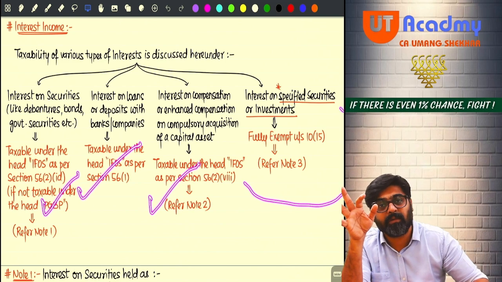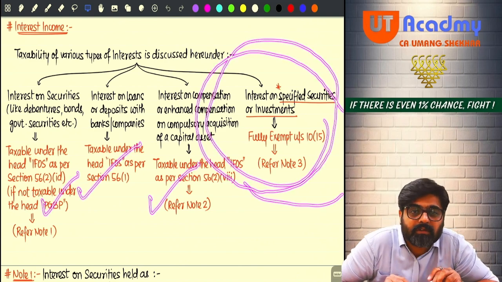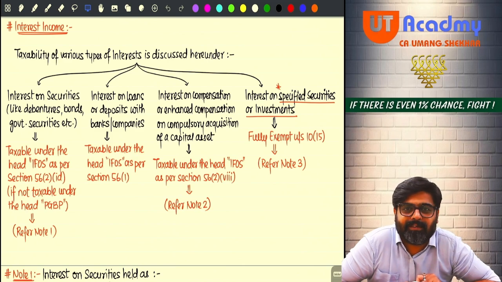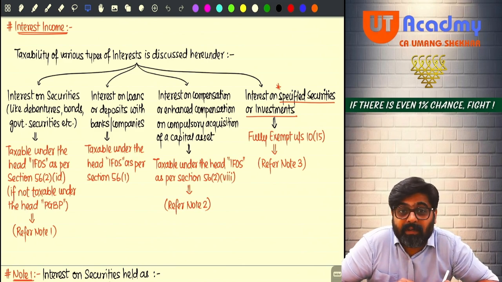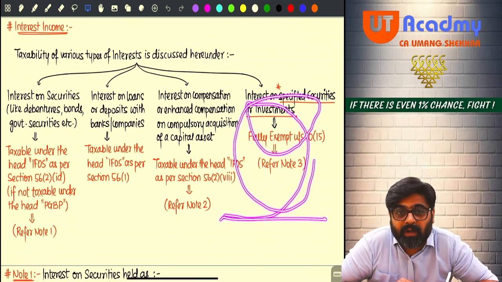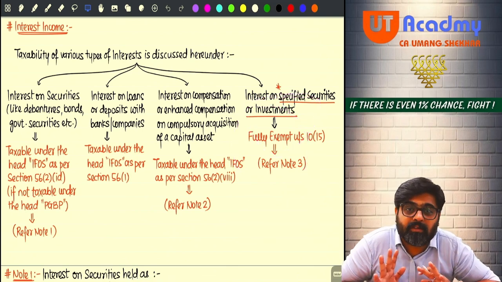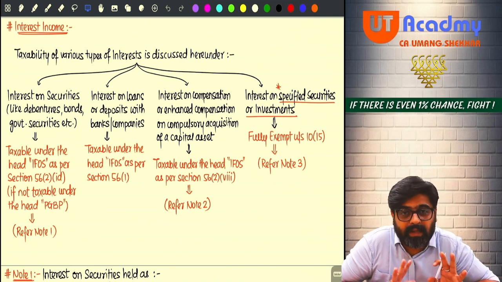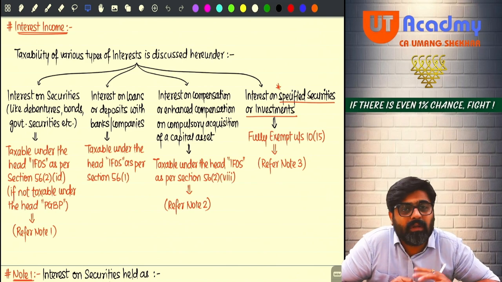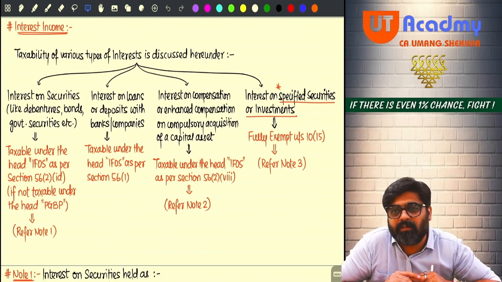And there is some interest income which is not chargeable only, which is not taxable only, fully exempt. So I will tell you the list of that interest income which is fully exempt. If you get any of this interest, no need to charge under IFOS, no need to charge under any other heads. This interest itself is fully exempt under section 10(15). So let us do that interest also together, so all the interest part is covered at once.